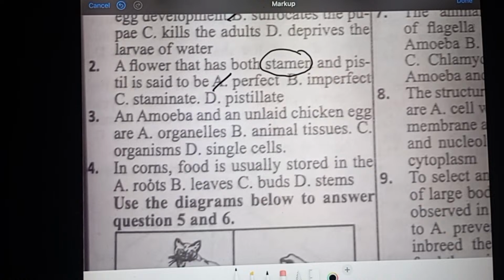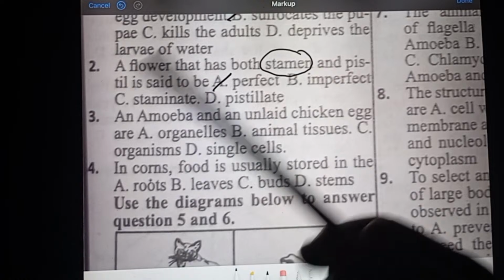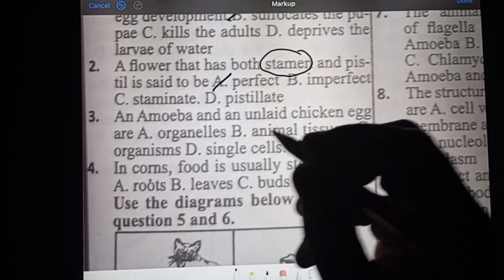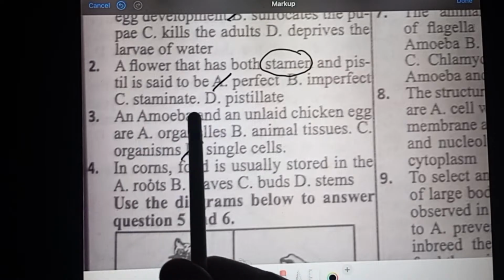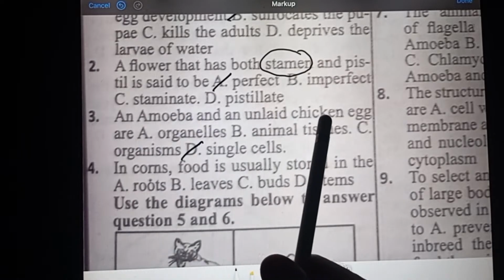So the next question says, an amoeba and an unlaid chicken egg are, unlaid chicken egg, meaning fertilization is yet to occur or development is yet to start. That means the level of organization is that both of them are what? Single cells. They are all cells. Amoeba is unicellular. Egg is still unicellular.